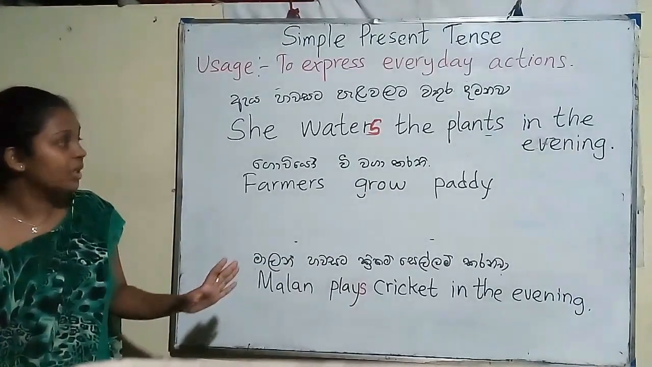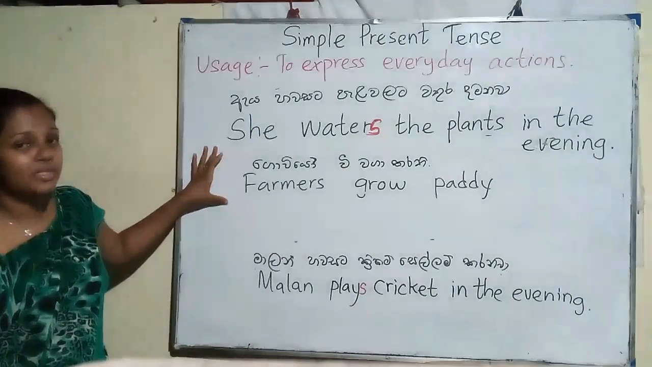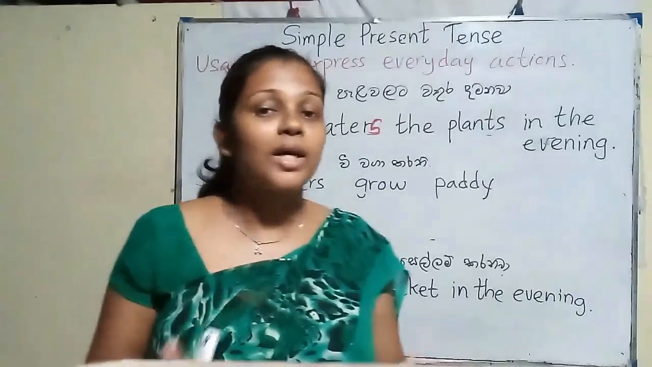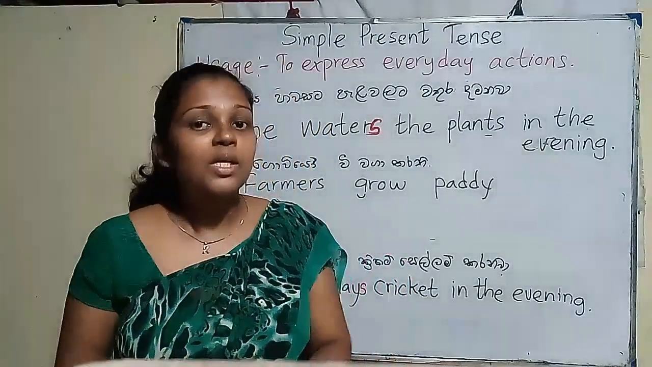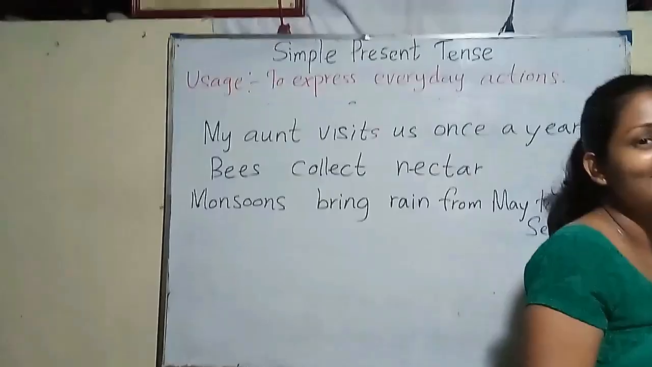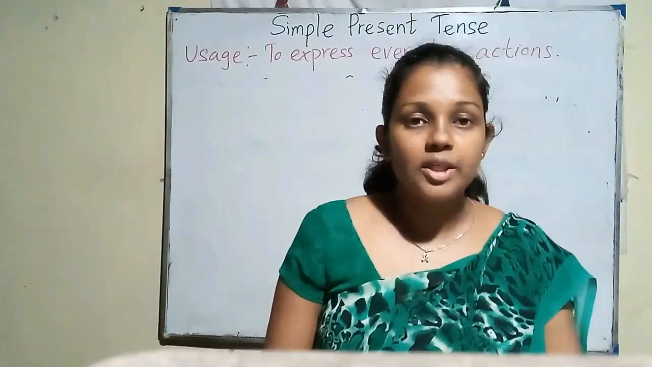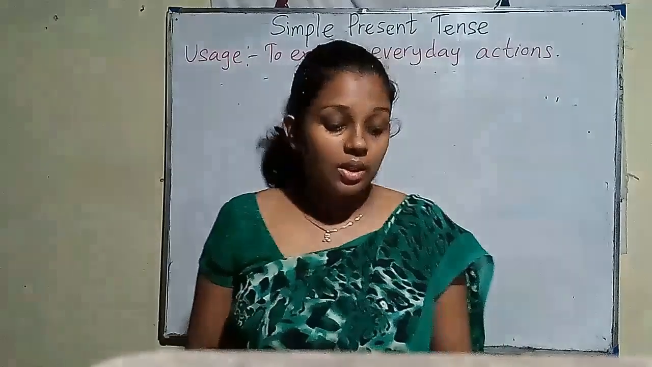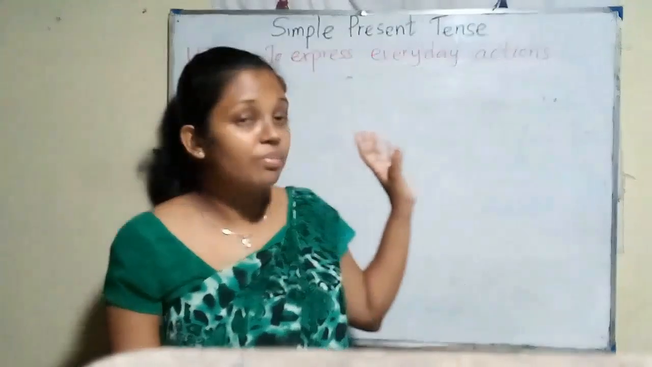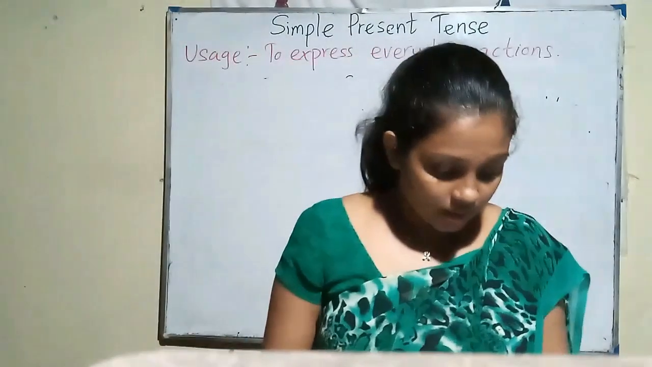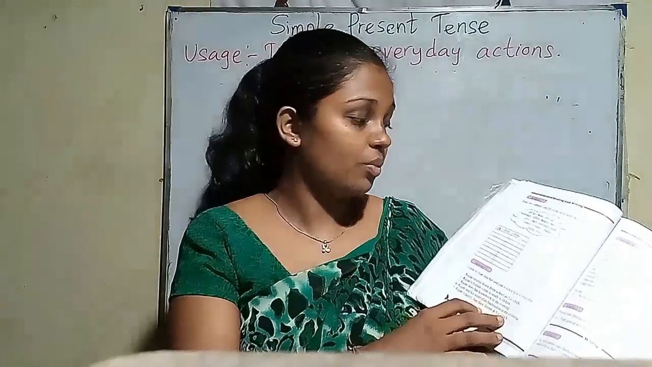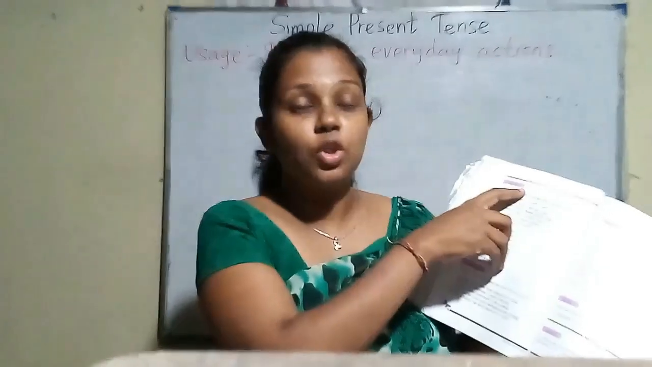Now we have written 2 more examples. I think now you have a clear idea of making sentences using simple present tense. I think it's better if you can do the activities in your pupils book regarding this simple present tense. Here, in page number 50 in your English pupils book, there's an activity, activity 2.